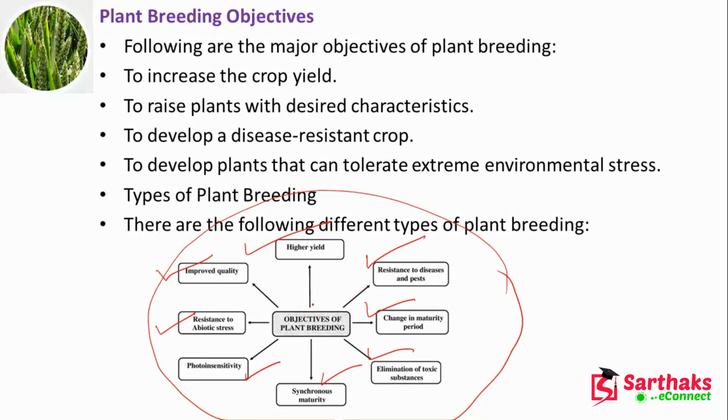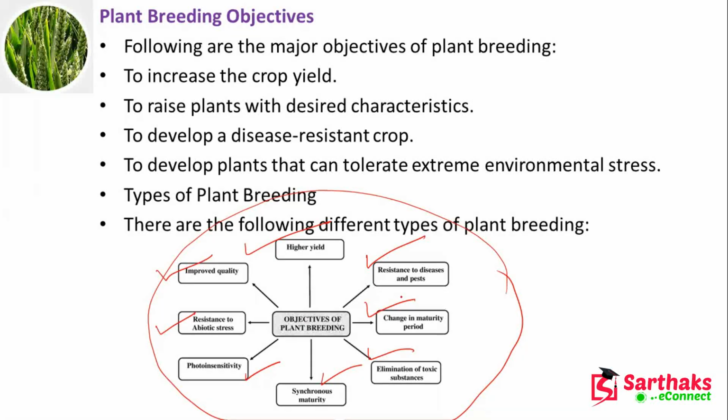So to increase the crop yield, to raise the plant with desired characteristics, it should be resistant to disease and plant pests. The change in the maturity period is also important. Elimination of the toxic substance is also important. Synchronous maturity, photo insensitivity, resistance to abiotic stress and improved quality, all those things we require from a plant. And from a particular plant, it is not possible if you are not going for plant breeding.